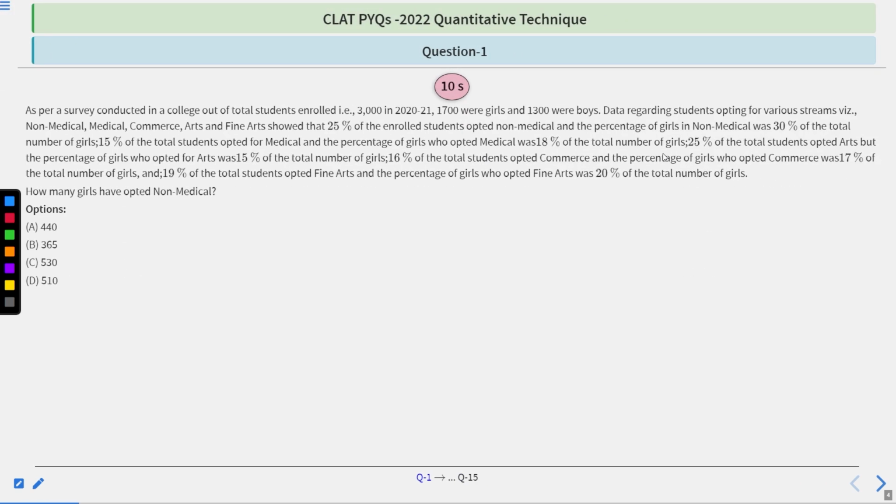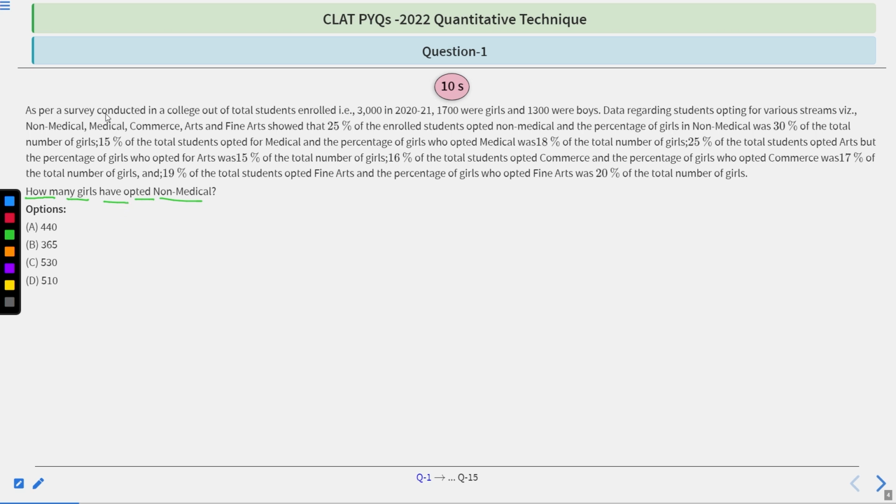Now, let's move to the first question of this session. It is kind of a passage question. What do we mean by that? You have a passage, in that passage you have some meaningful information, and on the basis of that information you have to answer a question which is mentioned below the passage, as you can see here. Let me just break down the information for you.